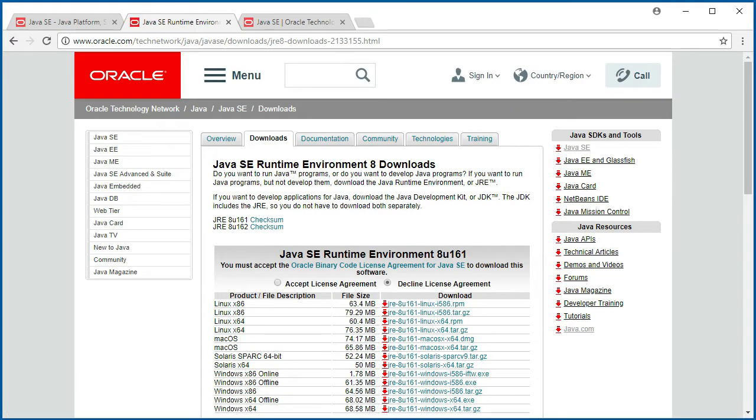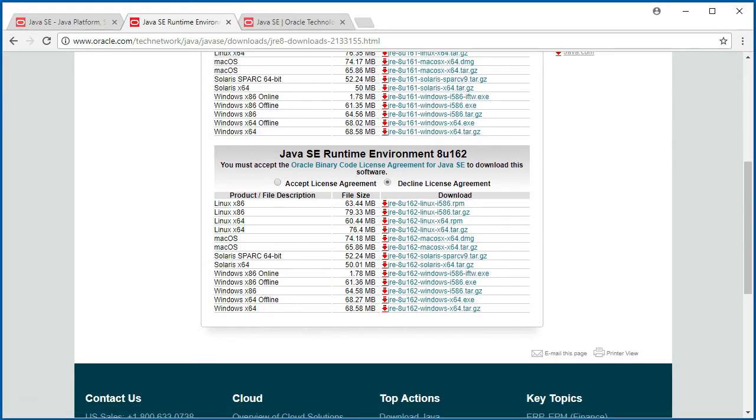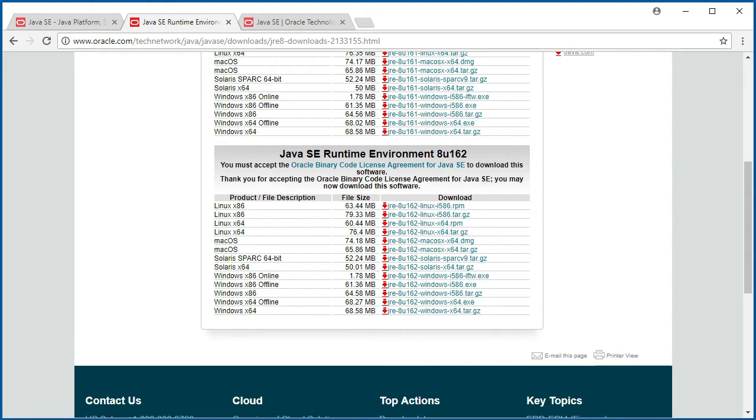This will bring up the JRE version 8 downloads page. The selection of version 8 as opposed to version 9 is intentional. Please scroll down to the Release 162 section of the page, click on the Accept License Agreement option button, and click on the desired file name.